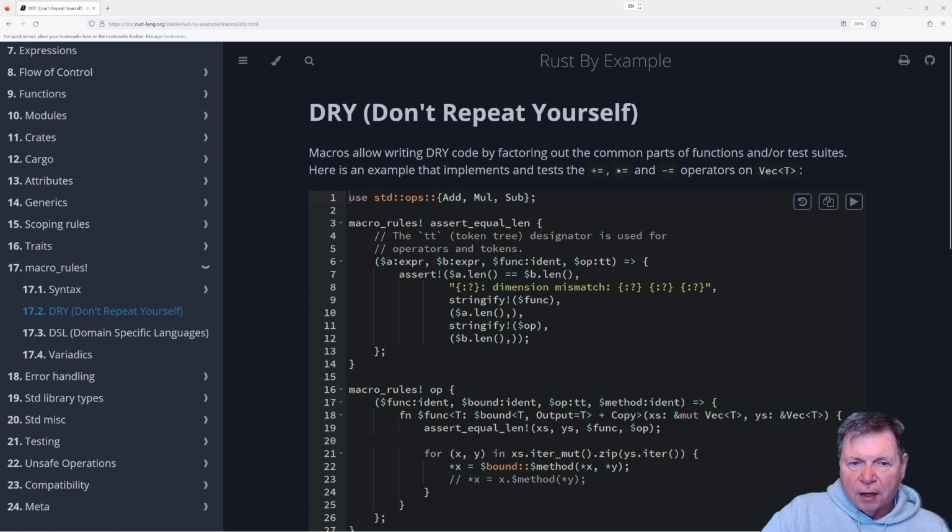Dry, don't repeat yourself. Macros, yeah, whatever. An example that implements the tests and tests the plus equals, star equals, and minus equals operators on vec. Assert equal length. Oh, token tree. I knew we didn't have to look it up. Used for operators and tokens. So expression, ident.